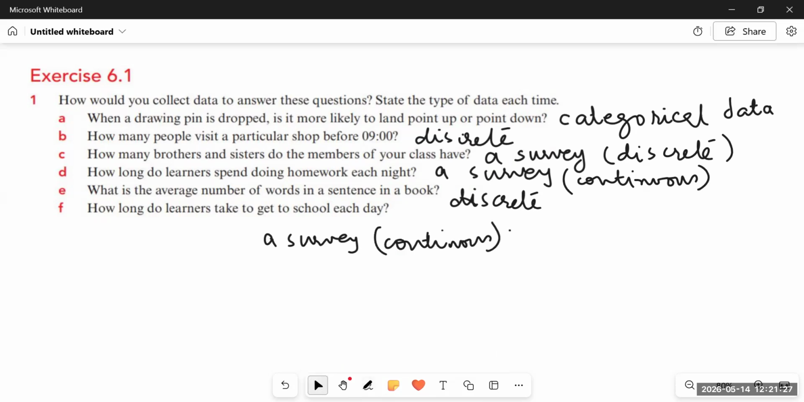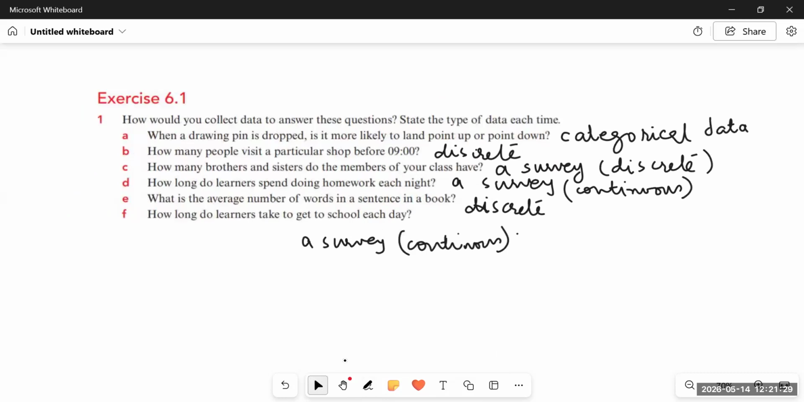Right? So the information that is collected in numbers, that's discrete data. If you need some unit to measure, then that's continuous data. And if it cannot be measured in numbers and you need something else to portray your information, then that's categorical data, right?